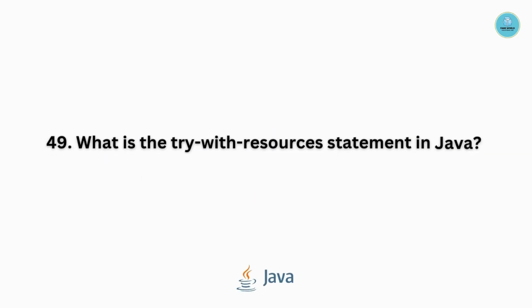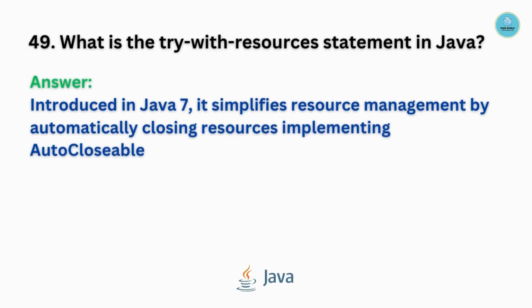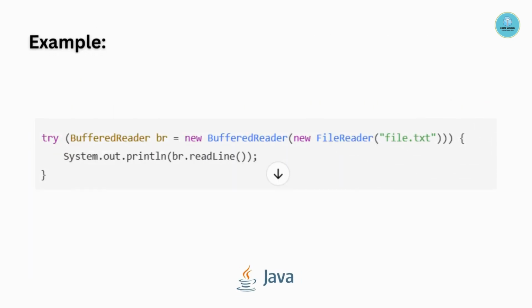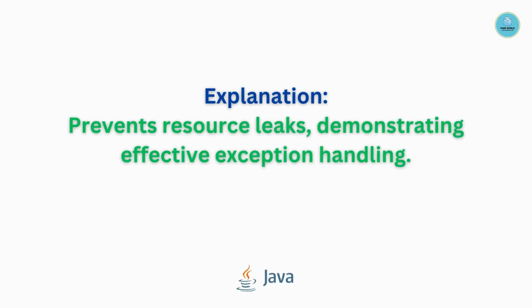Question number 49. What is the try-with-resources statement in Java? Introduced in Java 7, it simplifies resource management by automatically closing resources implementing AutoCloseable. Example is as follows. Prevents resource leaks, demonstrating effective exception handling.